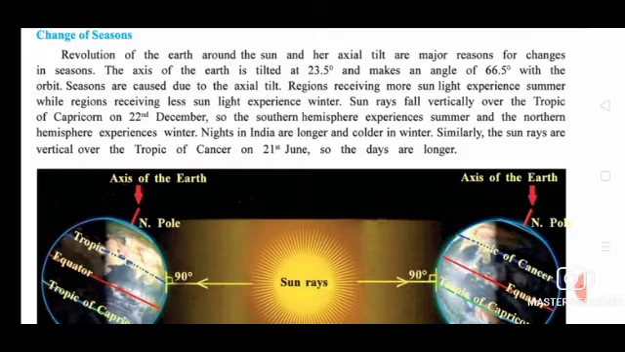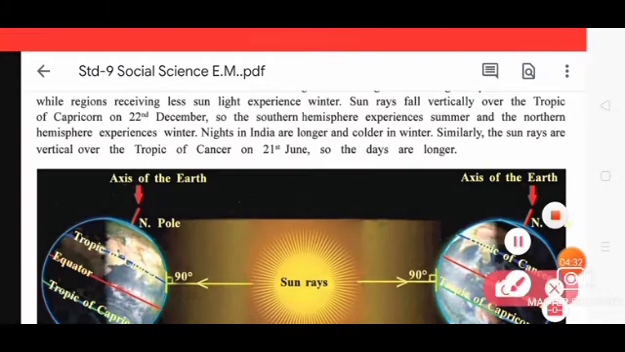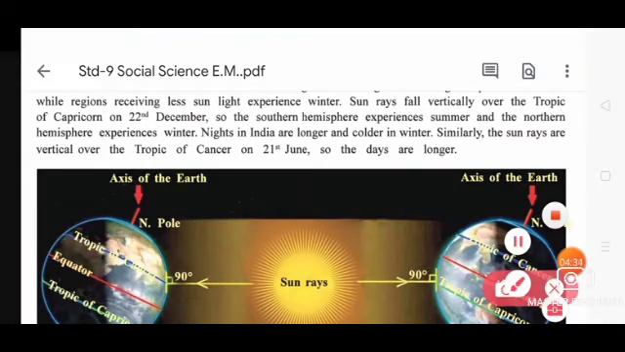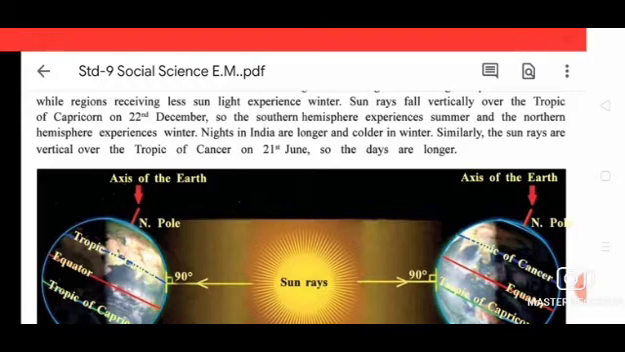Sun rays fall vertically over the Tropic of Capricorn on 22nd December. You can outline it in your textbook. On which day do the sun rays fall vertically over the Tropic of Capricorn? 22nd December. So the southern hemisphere experiences summer and the northern hemisphere experiences winter.